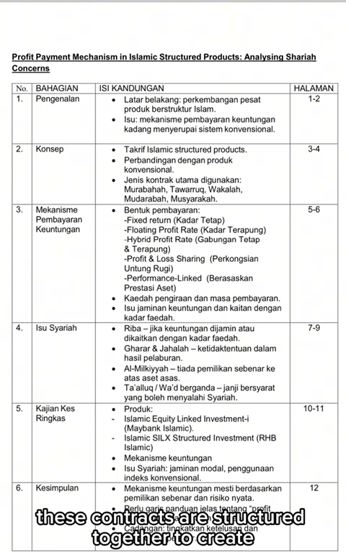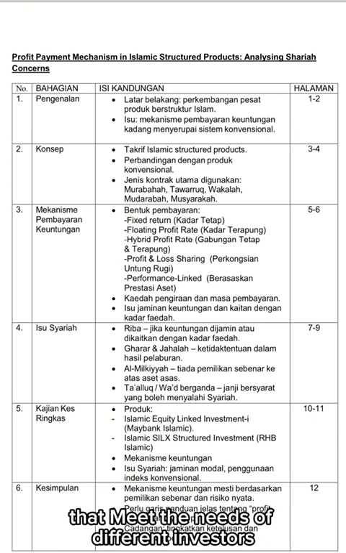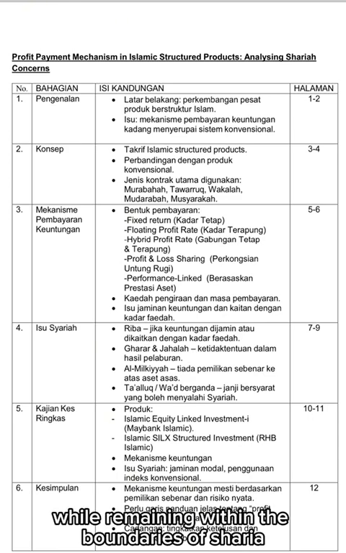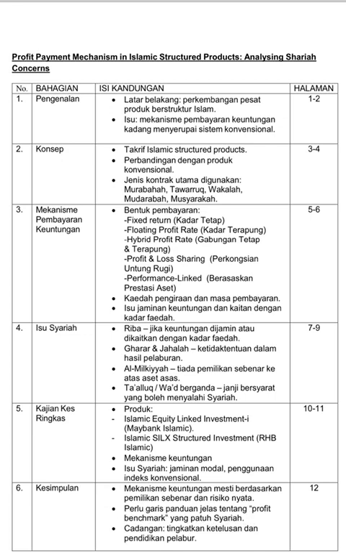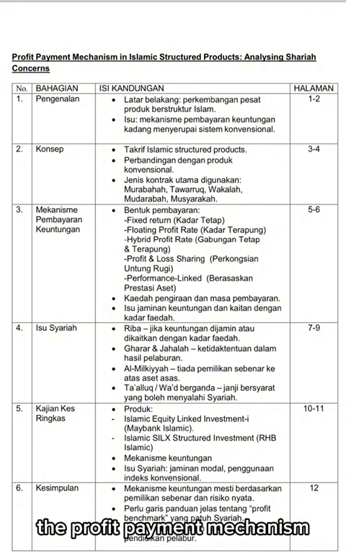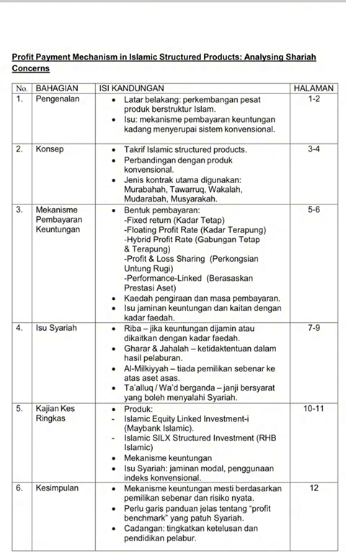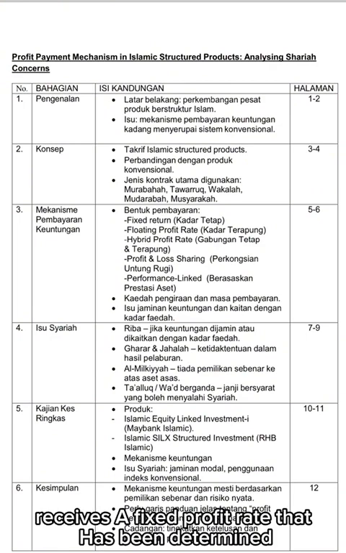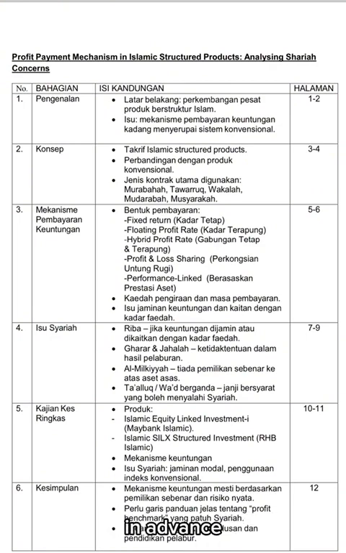These contracts are structured together to create investment products that meet the needs of different investors while remaining within the boundaries of Sharia. Next, profit payment mechanism. Next, we come to the core part of the study, the profit payment mechanism. There are 5 main types of profit payment mechanisms in Islamic structured products. Fixed return, kadar tetap: the investor receives a fixed profit rate that has been determined in advance.